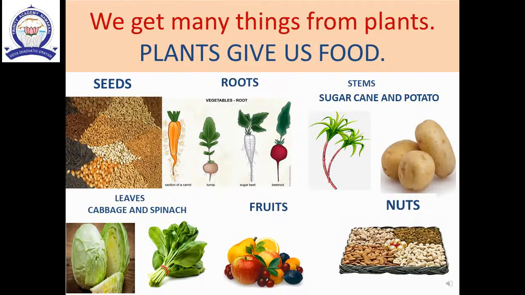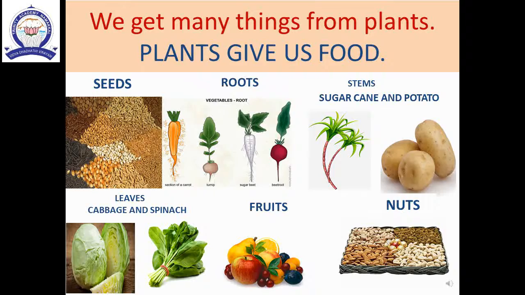We get many things from plants. Plants are useful to us in many ways. Food also we get from plants. We eat different parts of plants like seeds, roots, stems, leaves, fruits and nuts.